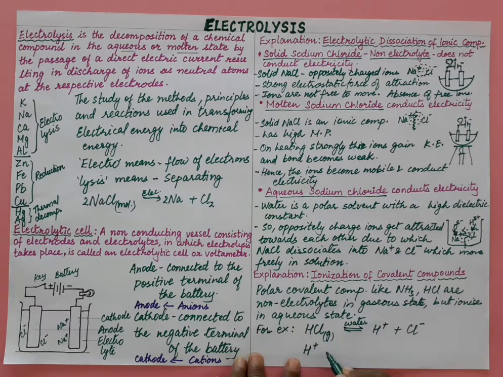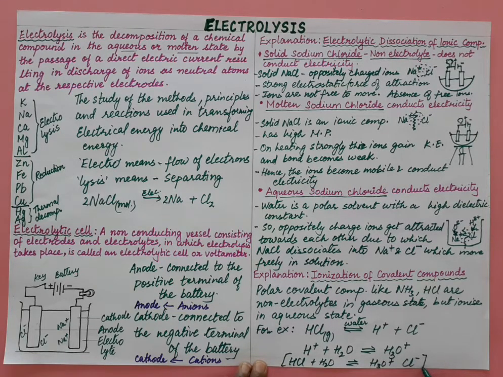When it combines with water, it will form hydronium ions. So when you add water to HCl, we get hydronium ions and chloride ions. So ionization will take place and then only it will conduct electricity.